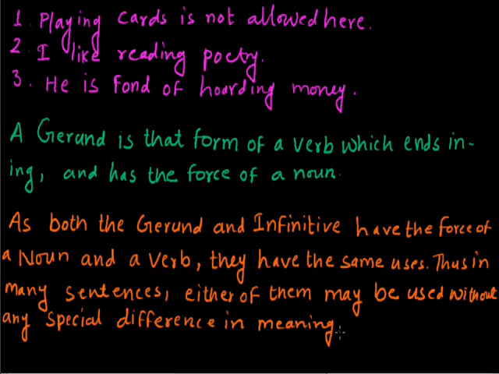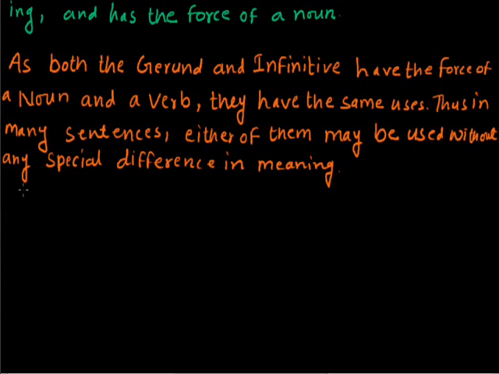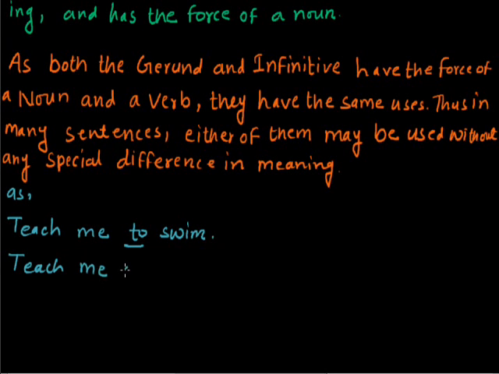And when we use a gerund in place of an infinitive, it doesn't make a big difference. So when I say, teach me to swim, here in this sentence, to is the infinitive, and after that we have written the verb swim. So here to has been used as an infinitive, and I can say the same statement in the gerund like this: teach me swimming.